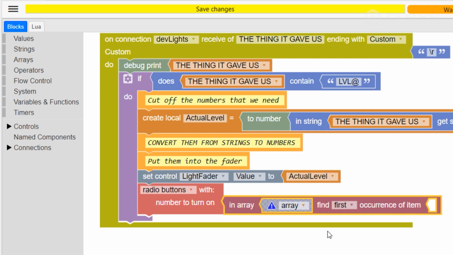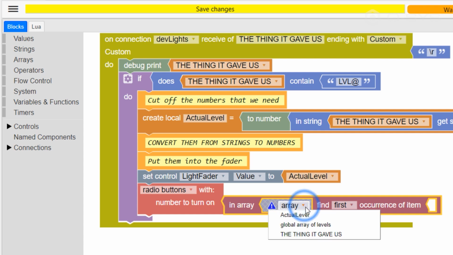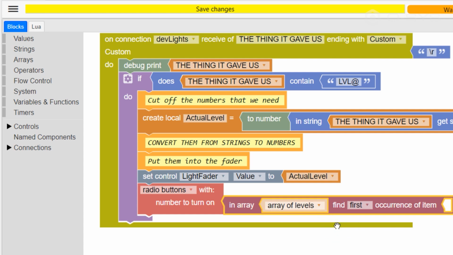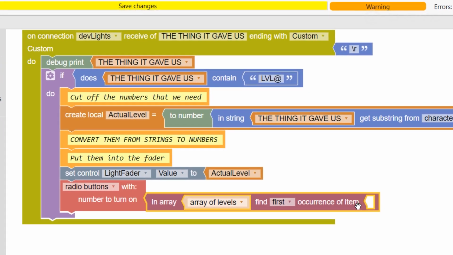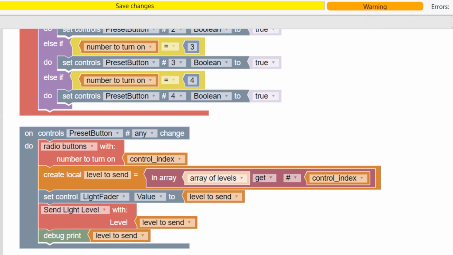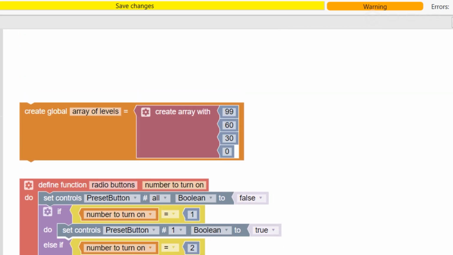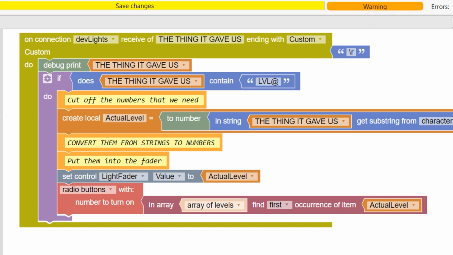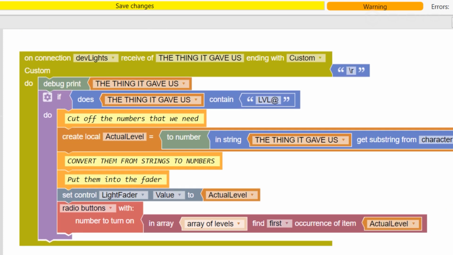Which array are we looking in? We're looking in the array of levels, because we're looking for a 99 or a 60 or a 30 or a 0, whatever it is. We're finding the occurrence of the actual level. And again, remember, in our array when we made them, these are all numbers. These are not strings. So we are indeed looking for a number here, not a string. Another very important reason why we had to convert it to a number.